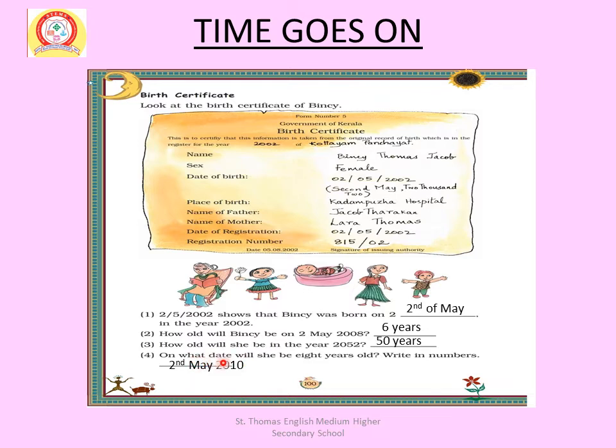So on what date will she be 8 years old? Write in numbers. Born in 2002, so 8 years old, 2nd May 2010.